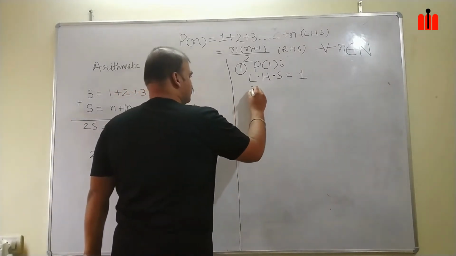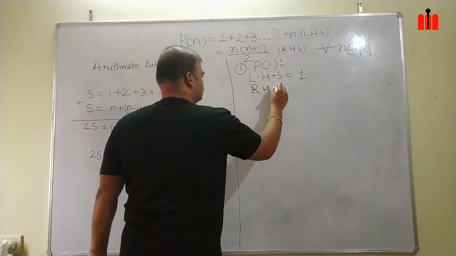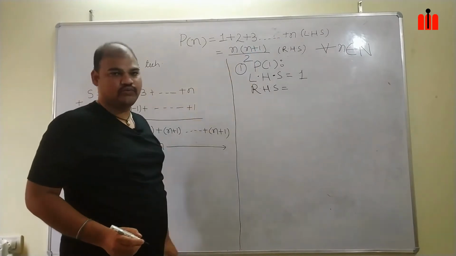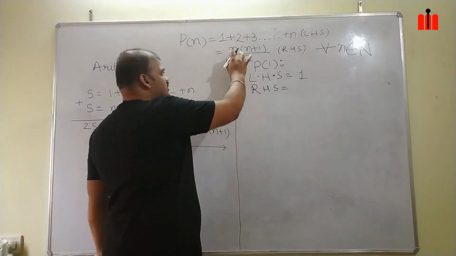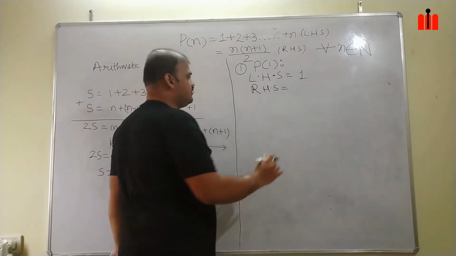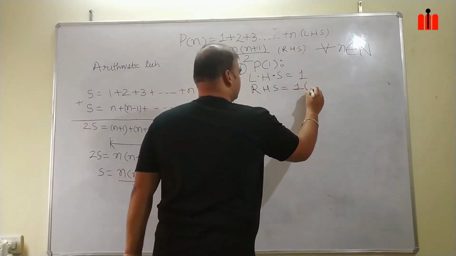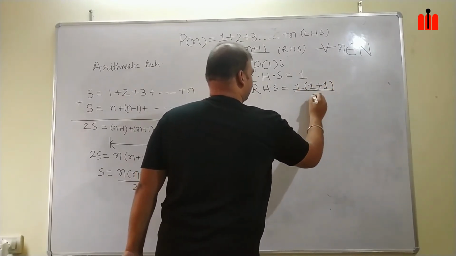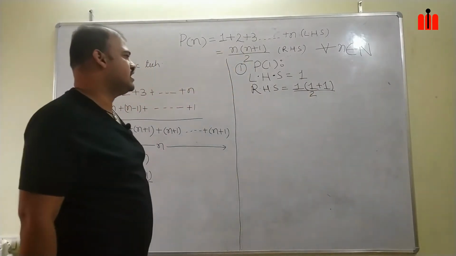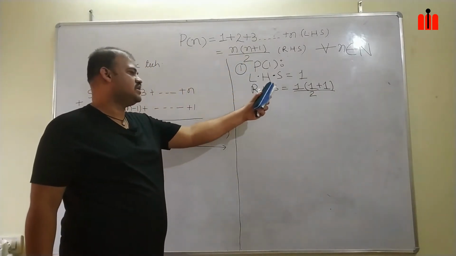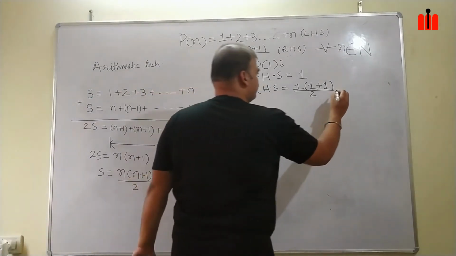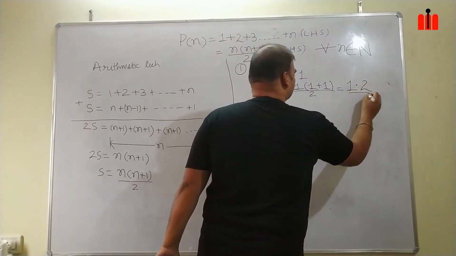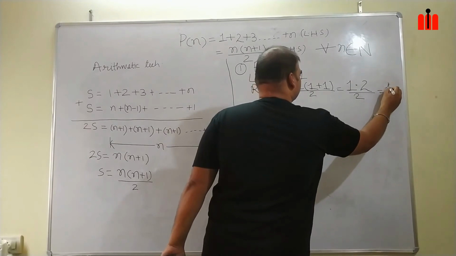Let's move on to our RHS. It is given that it is n plus 1 by 2. We will substitute 1 in place of n. So you will get 1 plus 1 by 2. If you solve it, you will get 1 into 2 by 2, which is equal to 1.